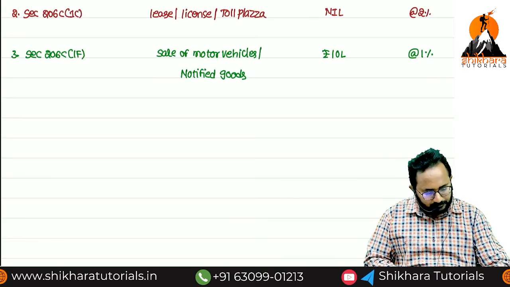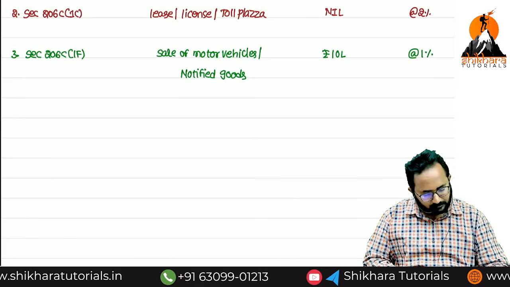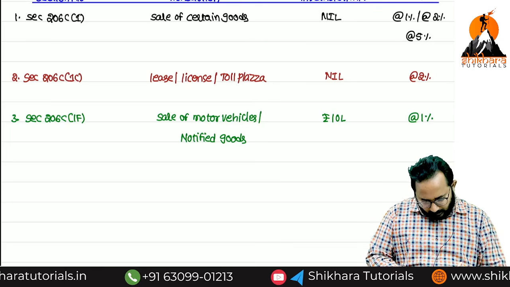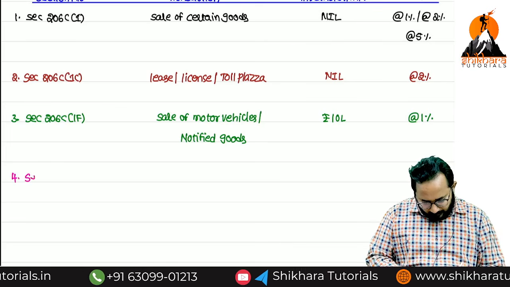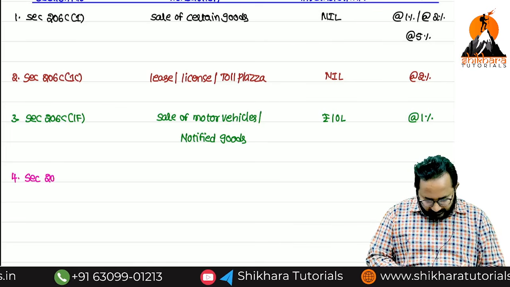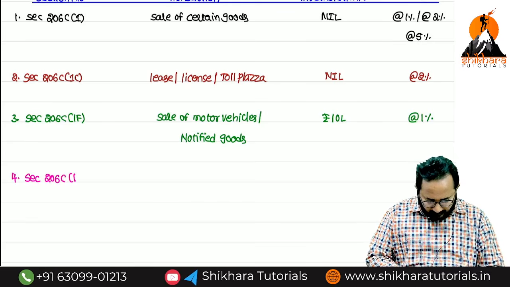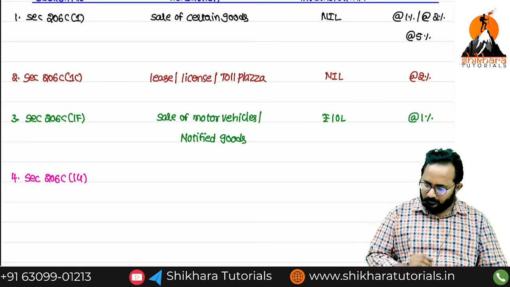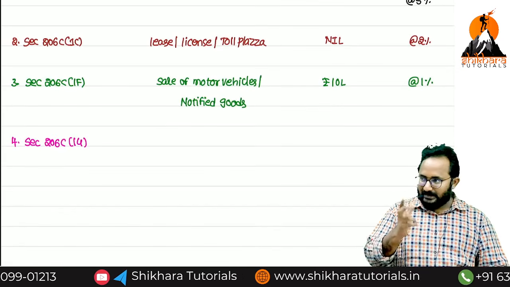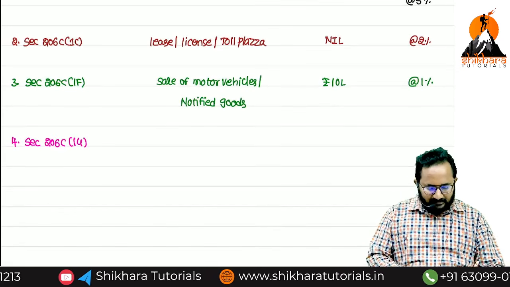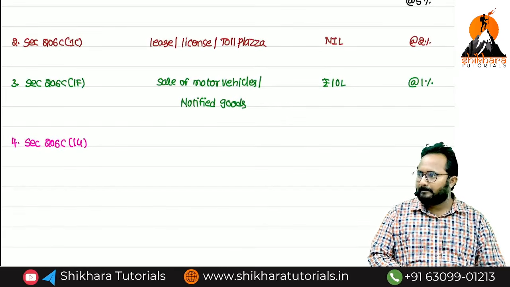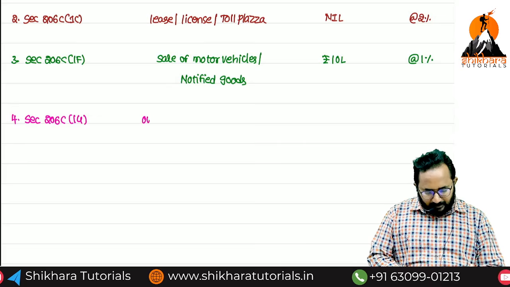Next, fourth one. What is that? Section 206C subsection 1G. But two things are covered in this. What are the two things? The first one, overseas remittance.